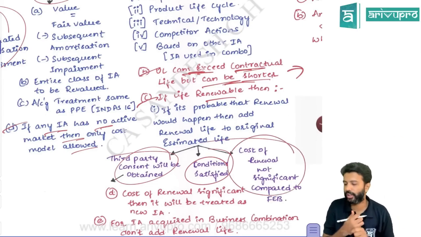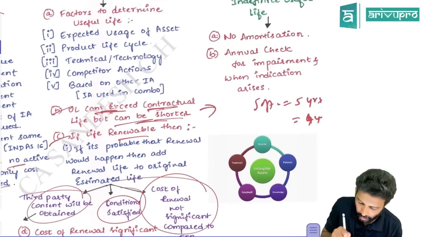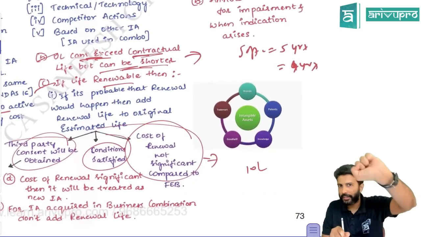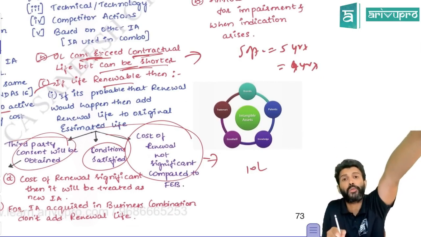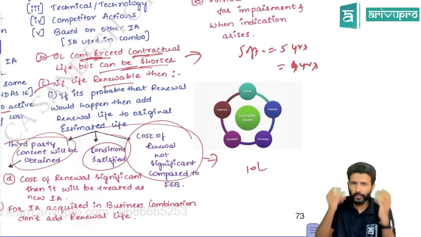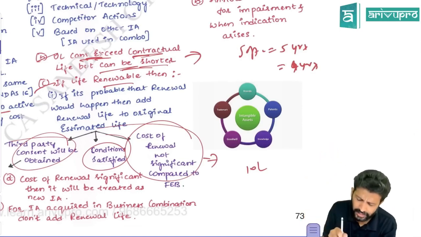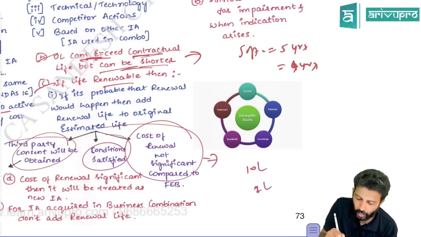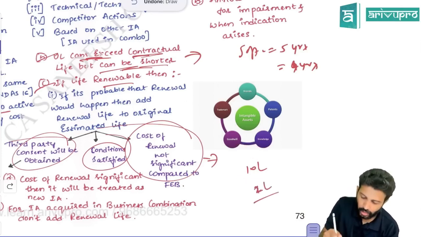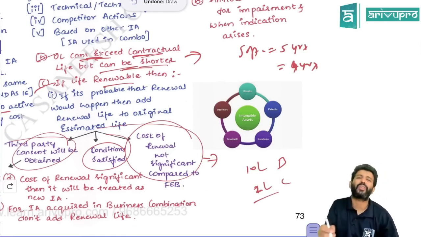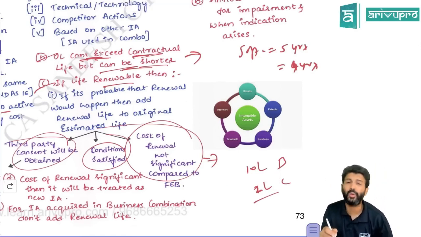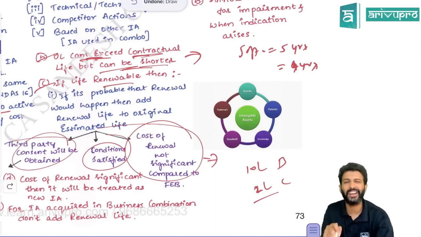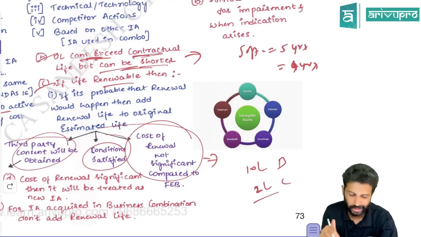And third, cost of renewal is insignificant compared to the benefits. Let's say if you renew, you are expecting a benefit of 10 lakh rupees. Initially, when you bought a license, life was 5 years. You have an option to renew it for 2 more years. If you want to renew it, obviously you'll renew it only if there is a benefit. Company feels if they renew it for 2 years, they will get extra benefit of 10 lakhs. But to renew it, let's say they have to pay a renewal cost of 2 lakhs. So benefit is 10 lakh, cost associated is only 2 lakh. That means the organization will not think about leaving out the renewal option, they will go for renewal. They most probably will go for renewal. That's what they mean by that. Cost of renewal is not significant compared to benefits, meaning benefit is greater than the renewal cost is what they're trying to say.